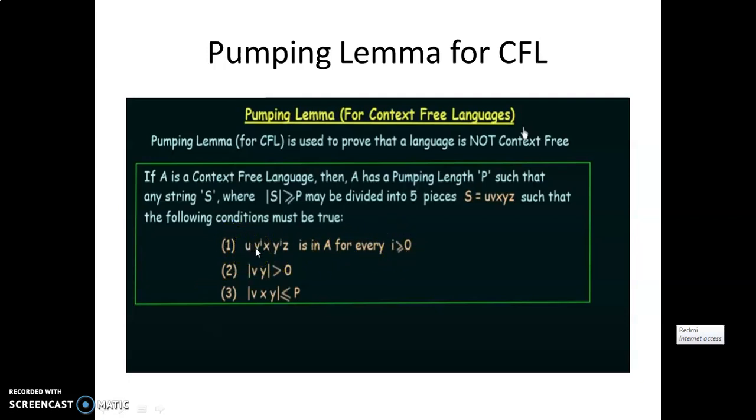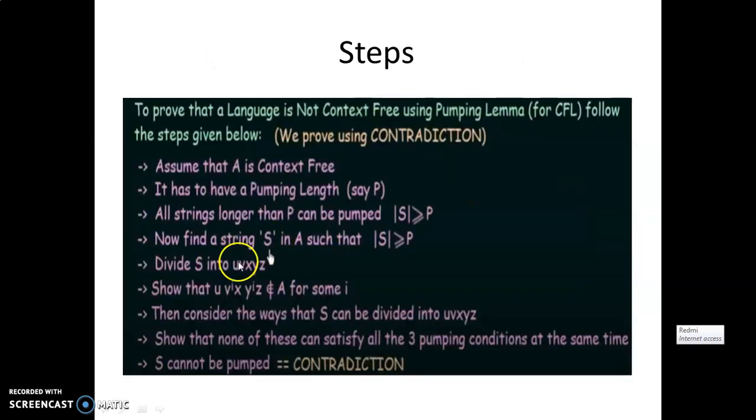We raise the power of v and y, and the newly generated string should also belong to the language A. If after raising the power of v and y the new string does not belong to the language A, then we can say the given language is a non-context free language.